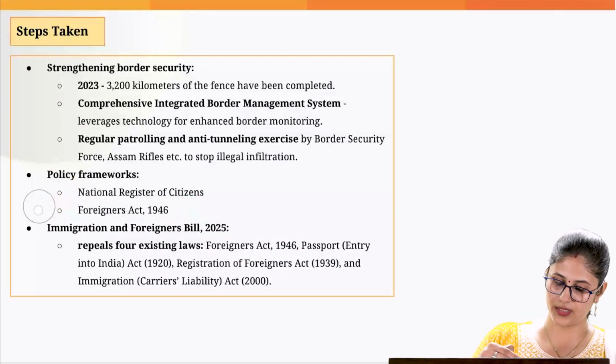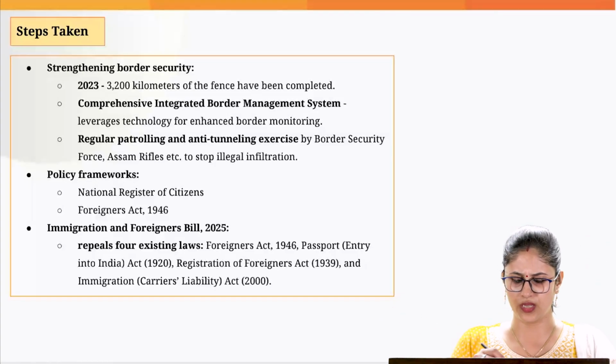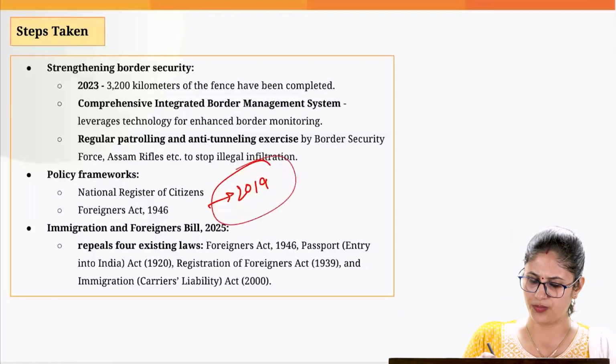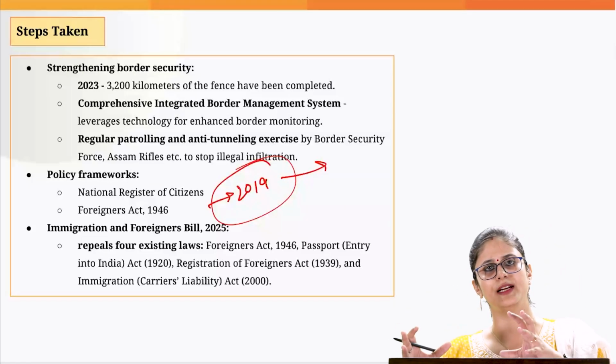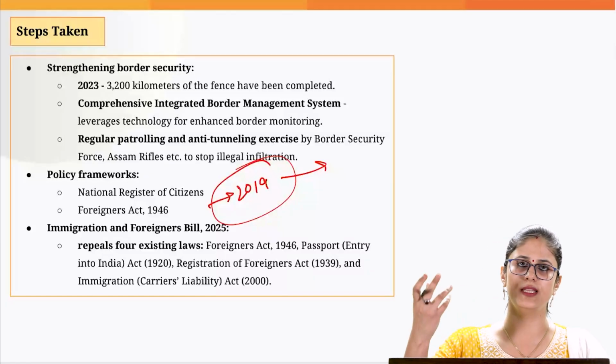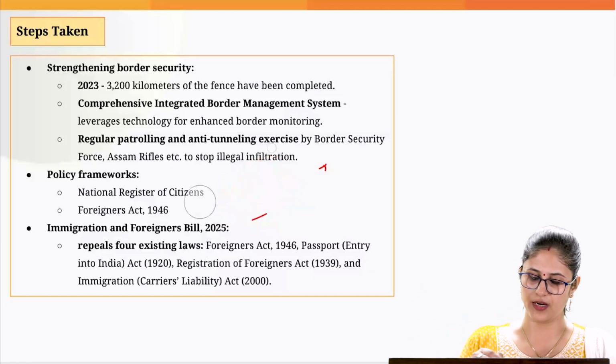So we have this Foreigners Act also, and in 2019 an amendment was brought in with respect to this particular act, which has also given the power to the district magistrate that they can set up a tribunal which would be identifying the illegal immigrants, and accordingly they would be deported to their respective countries.